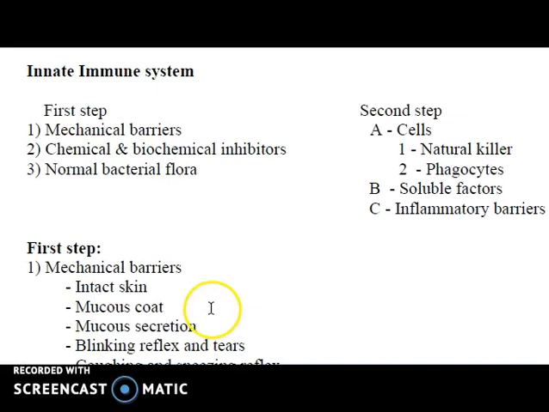Depending upon the action, innate immunity is again divided into two steps. The first step includes the mechanical barrier, chemical and biochemical inhibitors, and normal bacterial flora, whereas the second step includes cells, including natural killer cells, phagocytes, soluble factors, and inflammatory barriers.